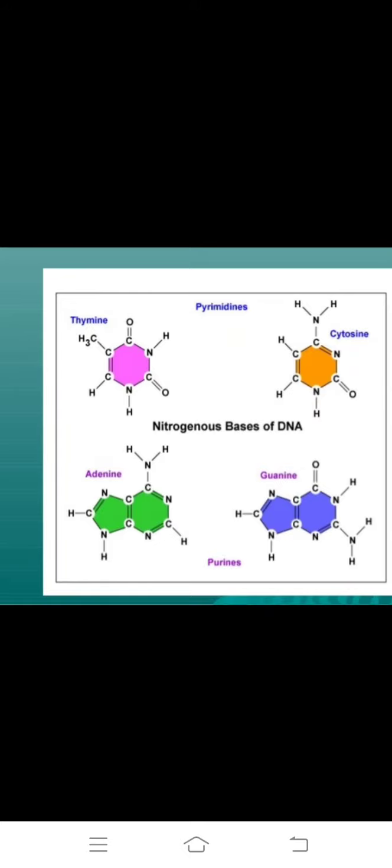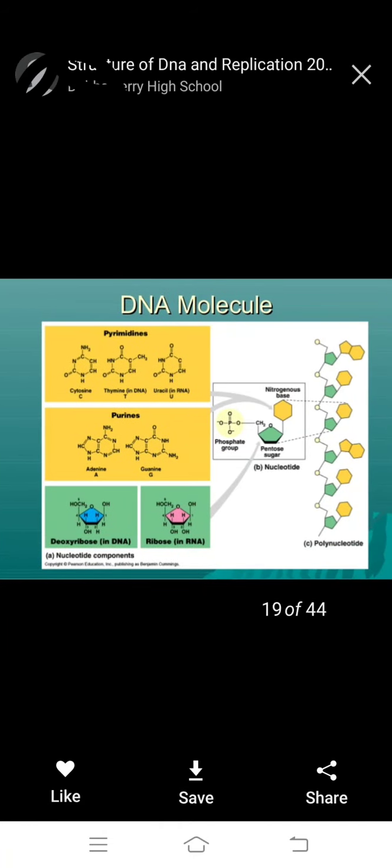This was important. Thymine, guanine, cytosine and adenine are the nitrogen bases of DNA. Double ring is called purine, single ring is called pyrimidine. Pyrimidines are thymine and cytosine; purines are adenine and guanine. Okay, next, the DNA molecules.